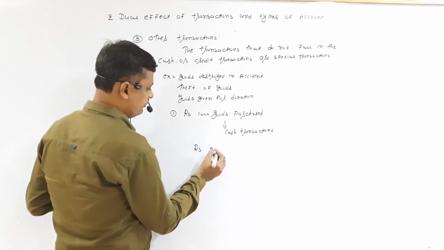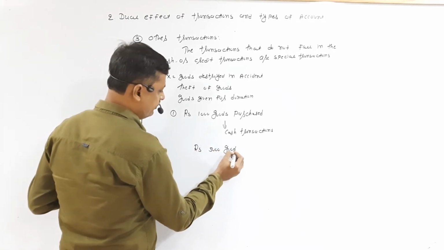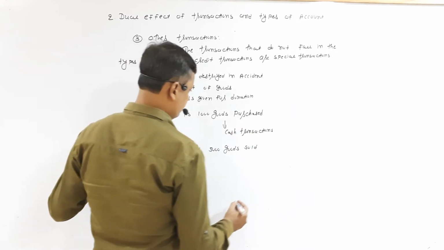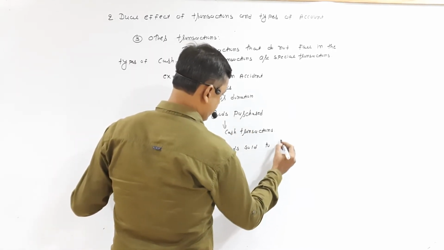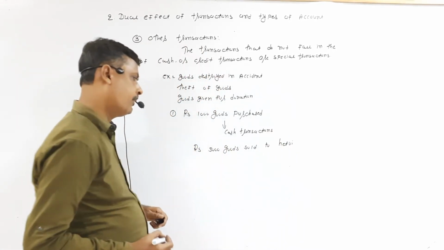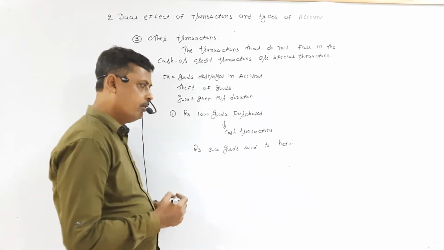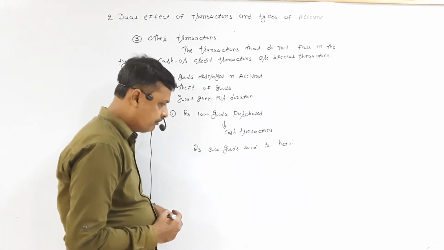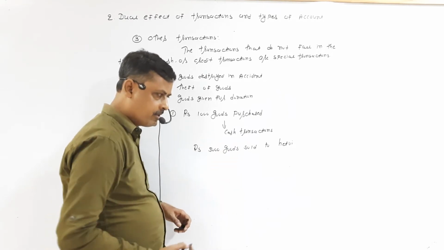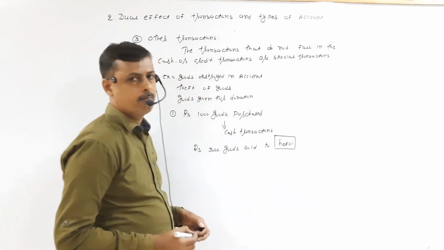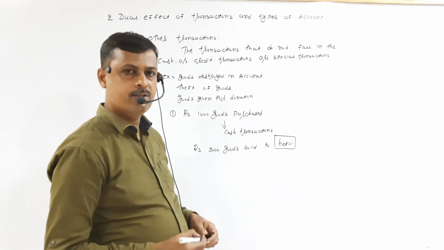Rupees 5,000 goods sold to Hitler. 5,000 goods sold to Hitler. Now tell me, is this a cash transaction or a credit transaction? Now in this transaction a person's name is given. So this is called a credit transaction.